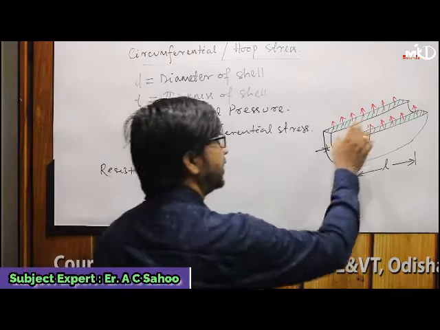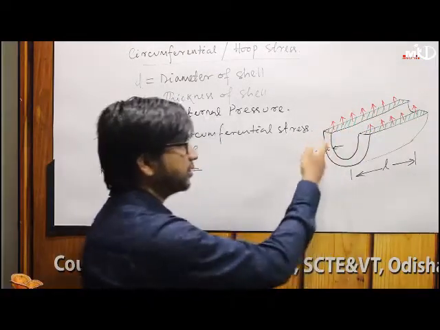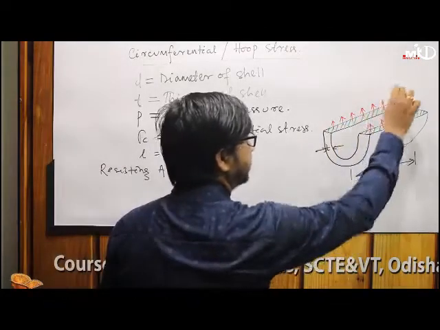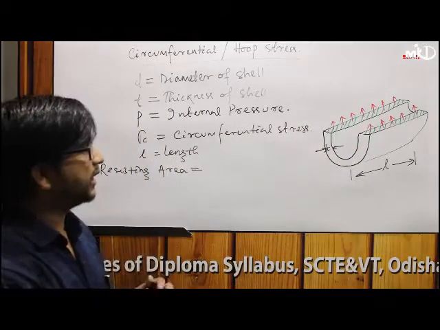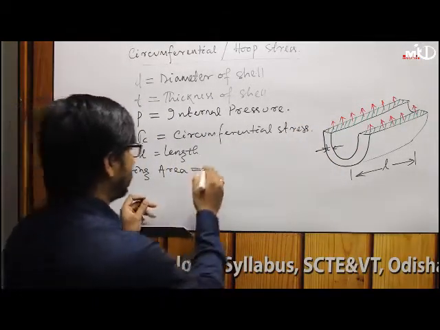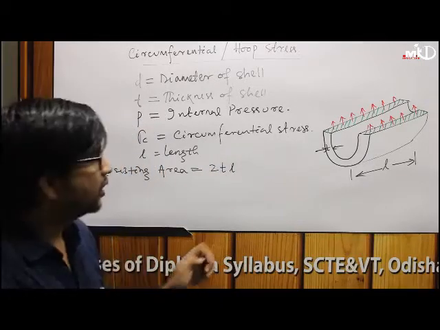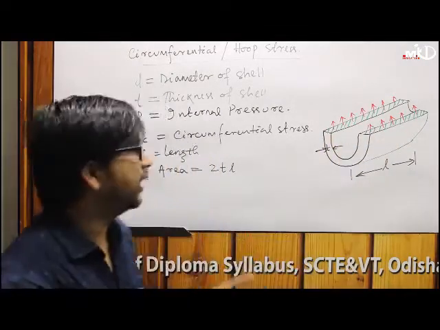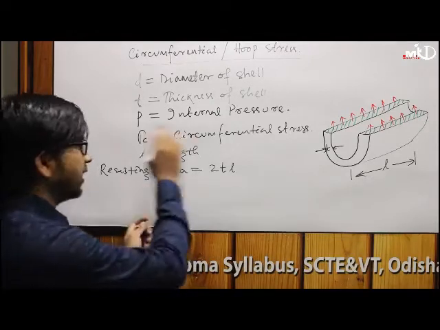So what are the areas? You see, this is the thickness and this is the length. So L into T, because you know this is a rectangle. So L into T is this resisting area, and this is also L into T. So that means two resisting areas are there and the total value is 2TL. So 2TL is the resisting area. These areas are responsible.